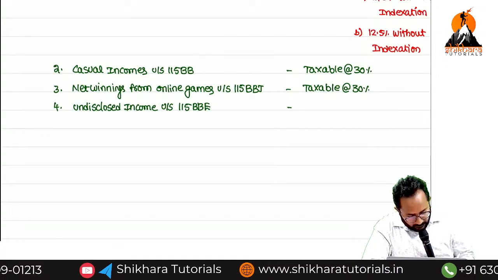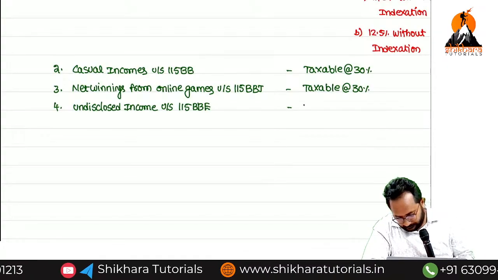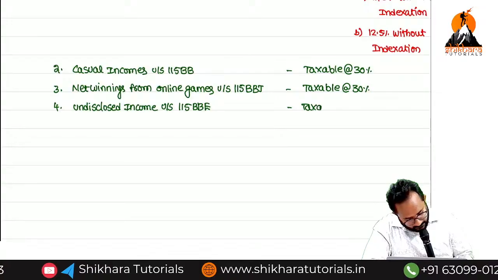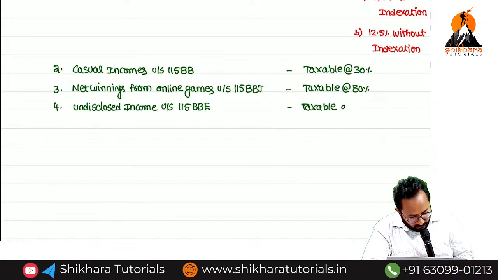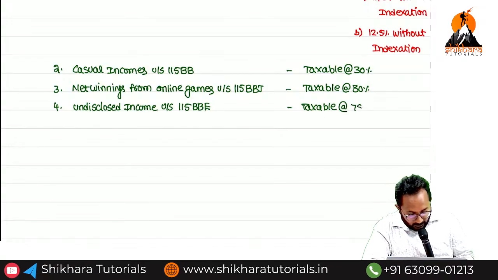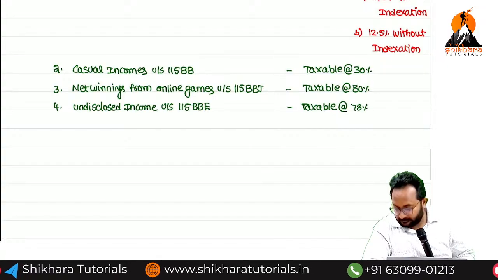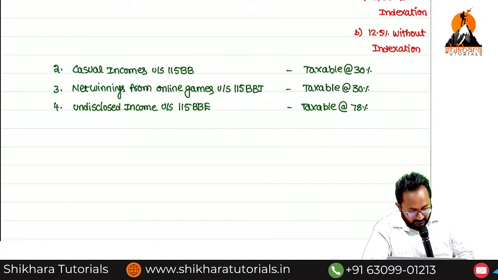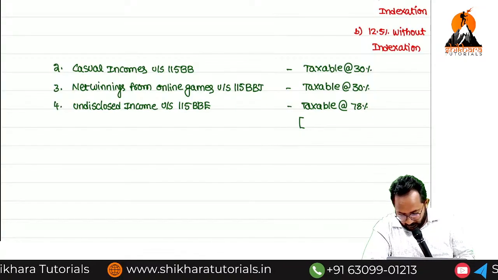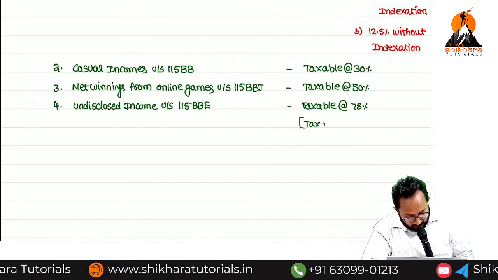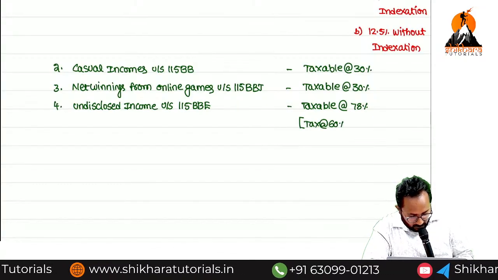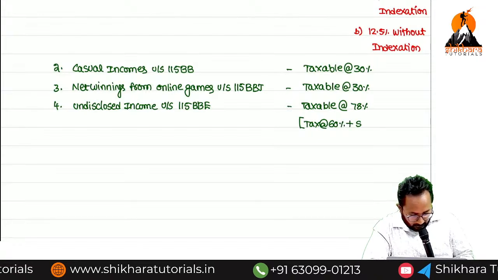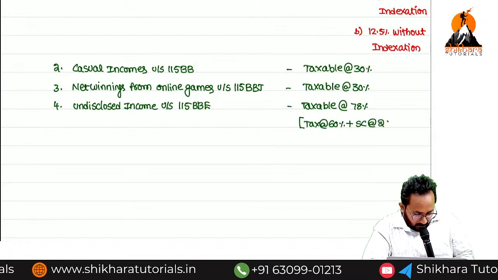Can you tell me the taxable rate? 78%. How will it be 78, sir? Tax at the rate of how much? 60. Surcharge at the rate of how much? 20.